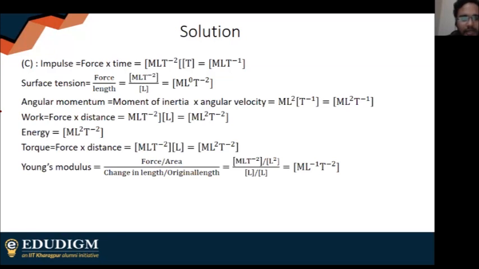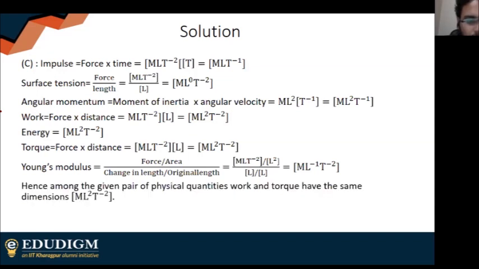And by the way, just for information, Young's modulus and pressure will have the same units, that is Pascal. Maybe you already know this, but I am telling you. So among the pairs of physical quantities, work and torque have the same dimension. So very good, option C is correct.